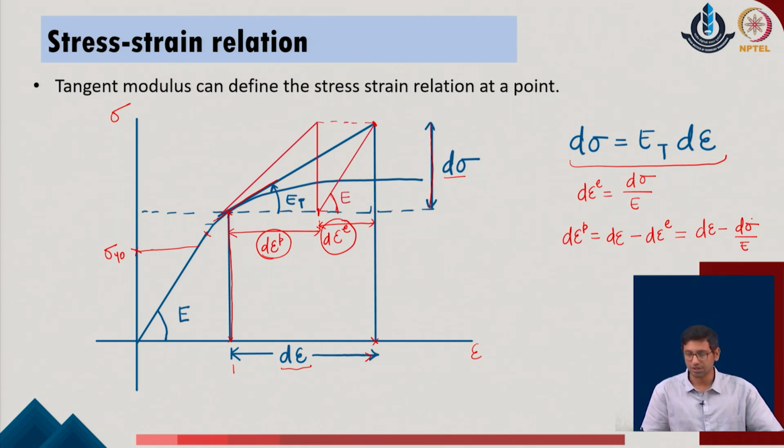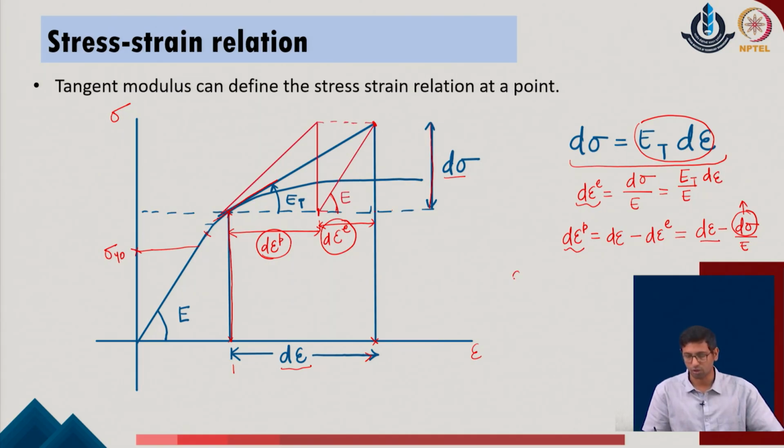Now, we can change the given parameter dσ in terms of the strain parameter, so that we can take the common dε parameter of the given system. I can try to express the elastic and the plastic component of the strain in terms of the overall strain representation. So dσ can also be defined in terms of dε with the standard relationship which we have already written. Utilizing this relationship, we can write dε_e, the elastic strain component, as E_t upon E into dε.